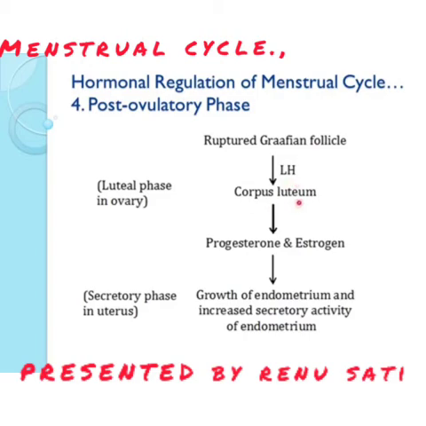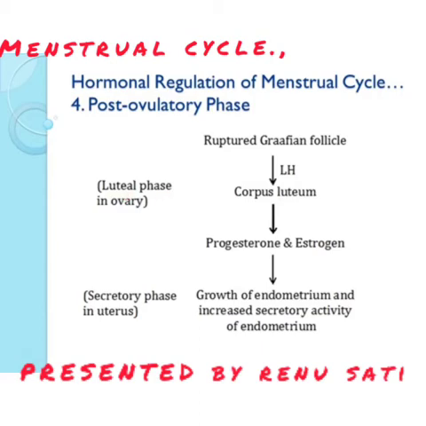The fourth phase is the post-ovulatory phase. The hormonal regulation of the menstrual cycle is done by the corpus luteum here, because the corpus luteum is responsible for the release of the progesterone hormone especially, which is very important for the growth of the endometrium and increasing the activity in the uterus so that implantation can take place after the process of fertilization.